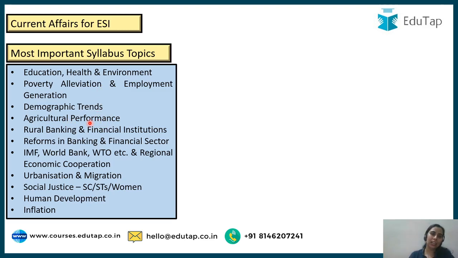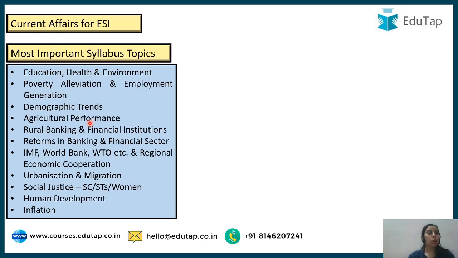Students think that agriculture performance is related to agriculture and rural development. It is important for rural development, but it is given in your ESI paper also. That is the reason we say that ESI and ARD are combined. Questions that are asked in ARD can also be asked in ESI.